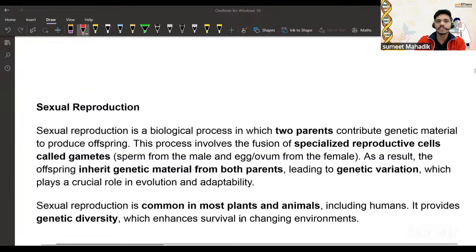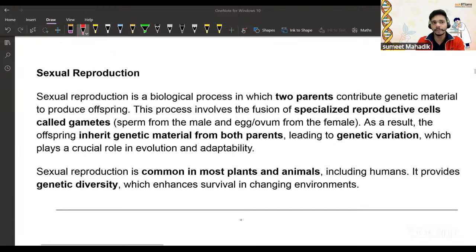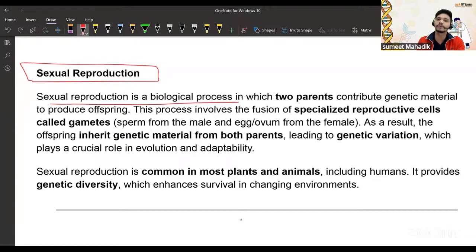Okay. Now, sexual reproduction. Already we talked about asexual very quickly. See, this is a one-shot video, so we have to go very quick as well. Sexual reproduction is a biological process in which two parents are involved. Whenever you find two parents involved, definitely there is genetic variation. Exactly correct, there will be genetic variation.